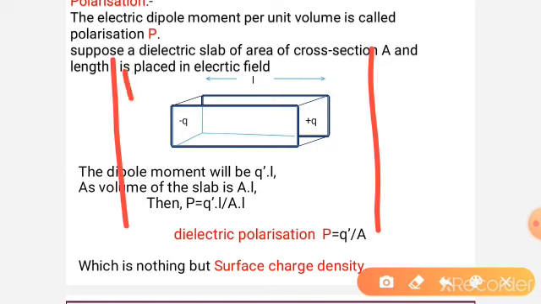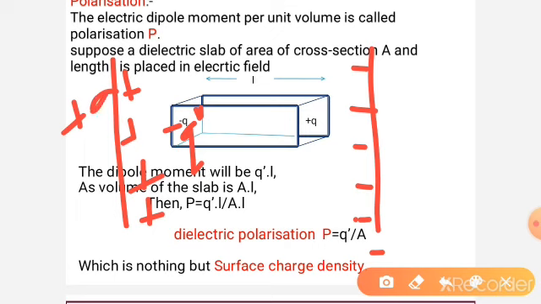It is placed in an electric field, that is this one. We are applying the electric field to this. Here the center of positive and center of negative coincide in case of dielectrics. By applying the electric field, the center of negative is separated like this, minus q prime.